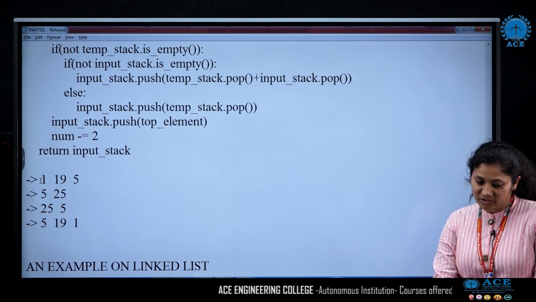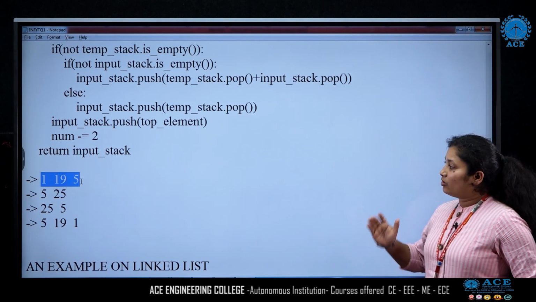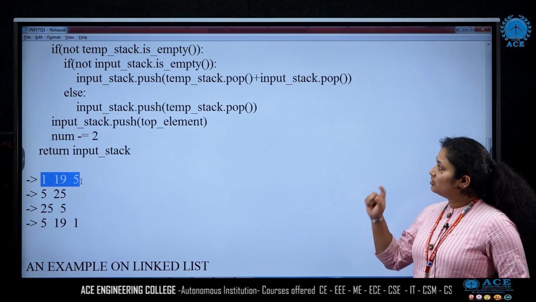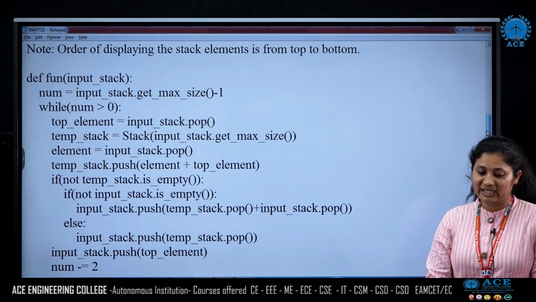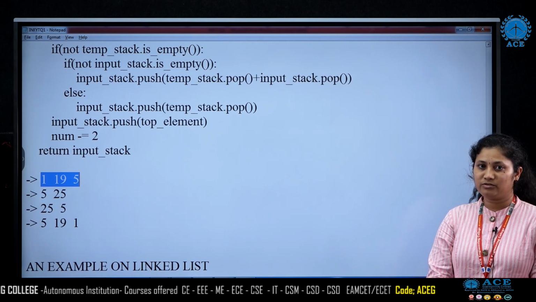Though in option 1 we have 1, 19 and 5, this way also we can print the elements of the stack, but it is clearly given that we have to print it from top to bottom. So that is the reason option D is correct compared to option 1.